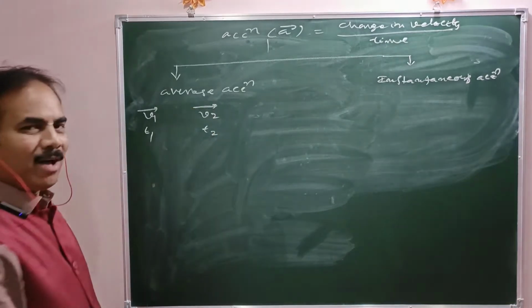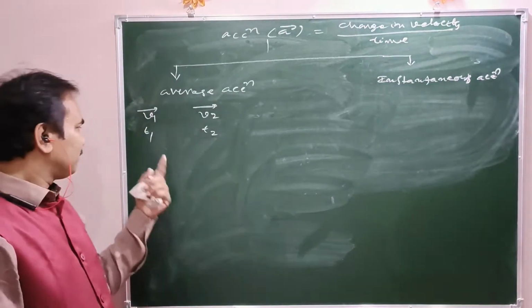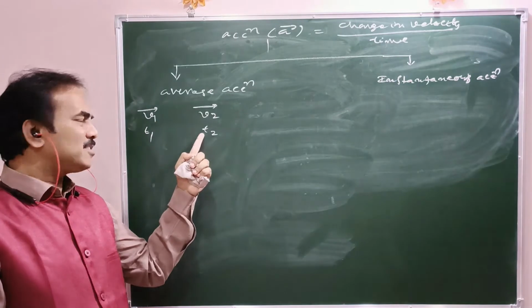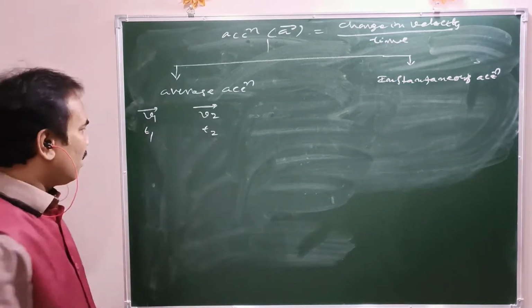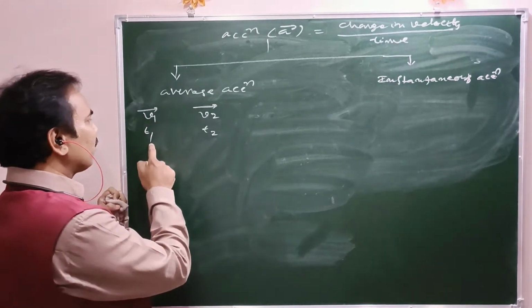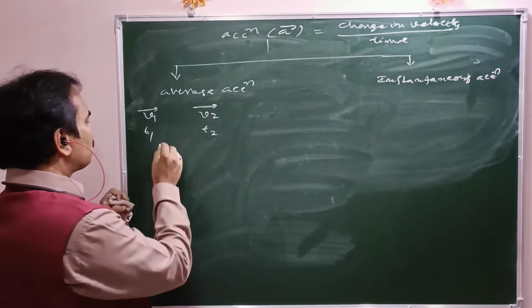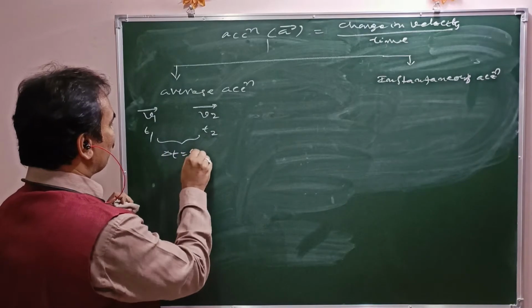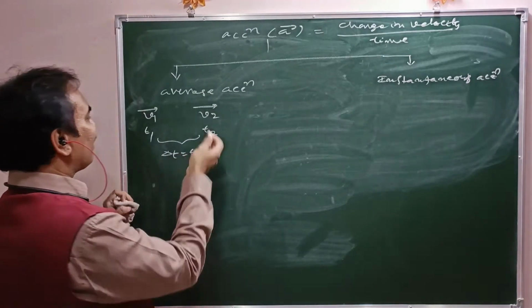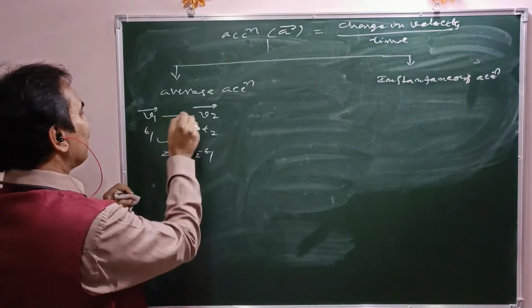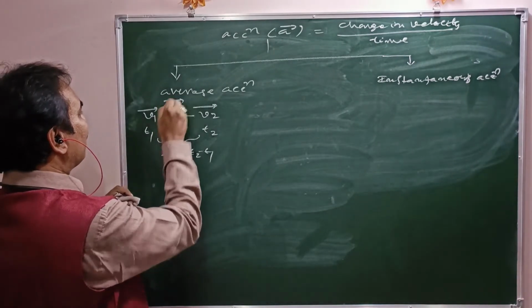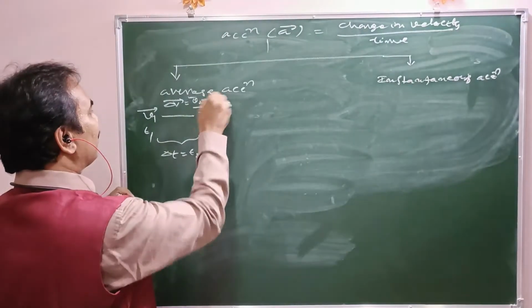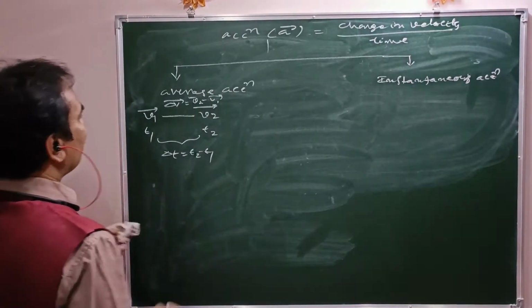What is the time interval here? t2 minus t1, that is delta t. In that time interval, the change in velocity is delta v bar, that is v2 bar minus v1 bar.